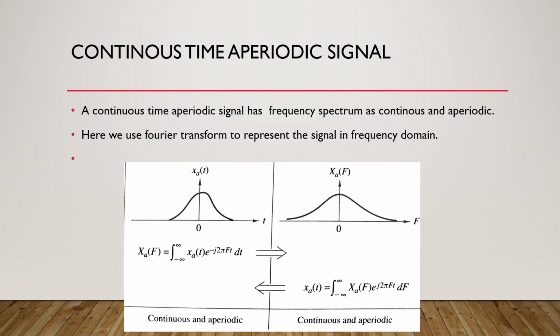Now let us discuss continuous time aperiodic signal. A continuous time aperiodic signal has frequency spectrum as continuous and aperiodic. Here we use Fourier transform to represent the signal in frequency domain. The below figure shows the time domain and frequency domain of continuous time aperiodic signals.